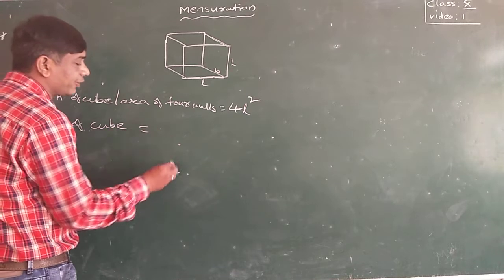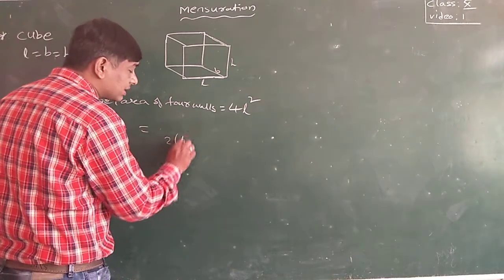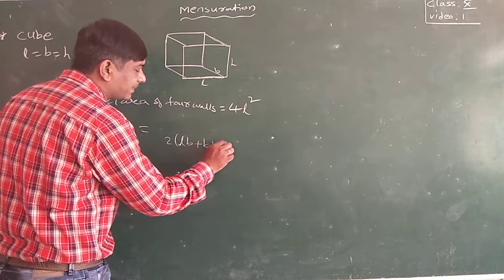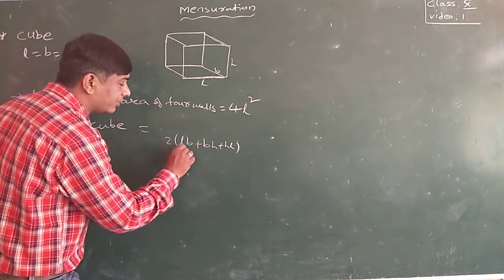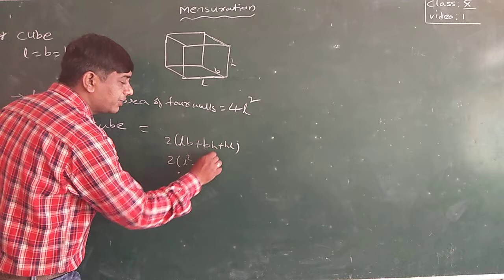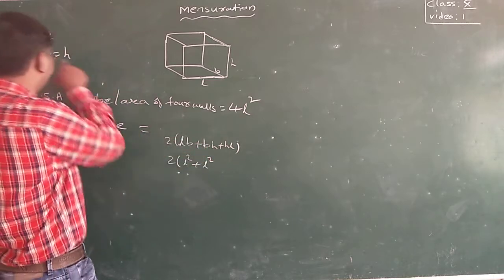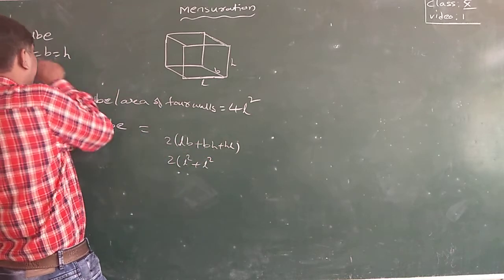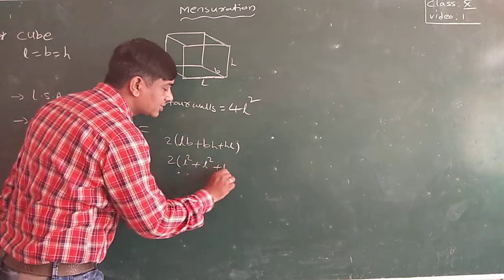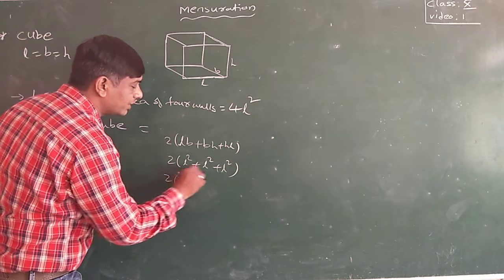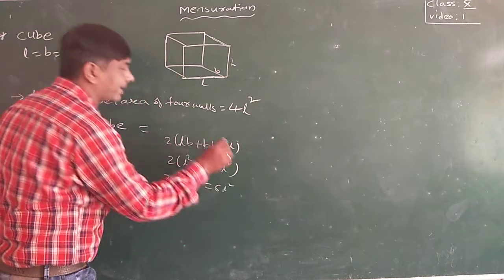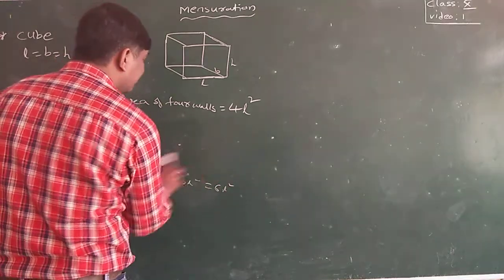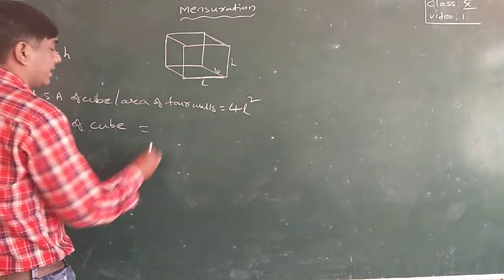Now TSA, total surface area of a cube. What is the cuboid total surface area? 2 times (LB plus BH plus HL). Here L, B, H are the same, so 2 into L square plus L square plus L square, because in the place of B I am substituting L, and in the place of H also L. That is 2 into 3L square, which equals 6L square.